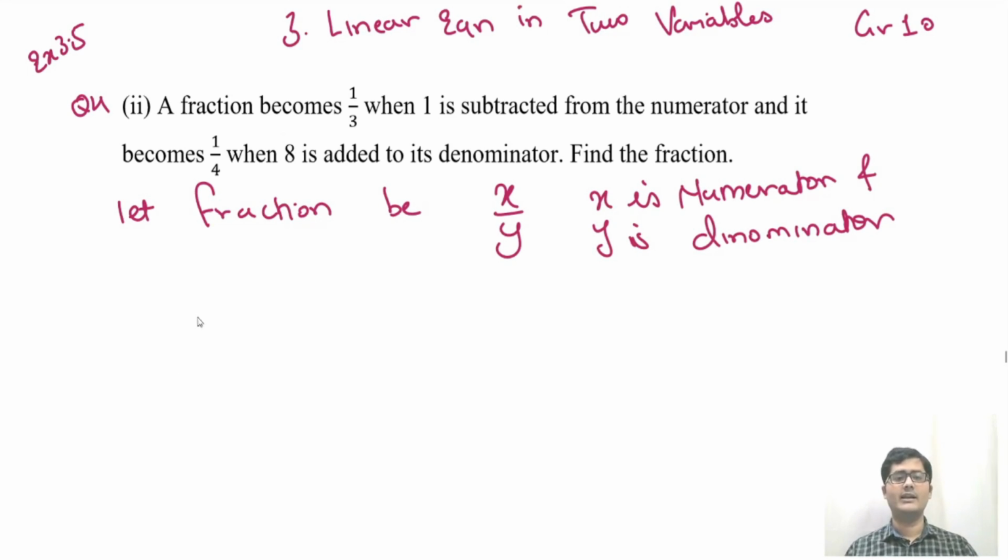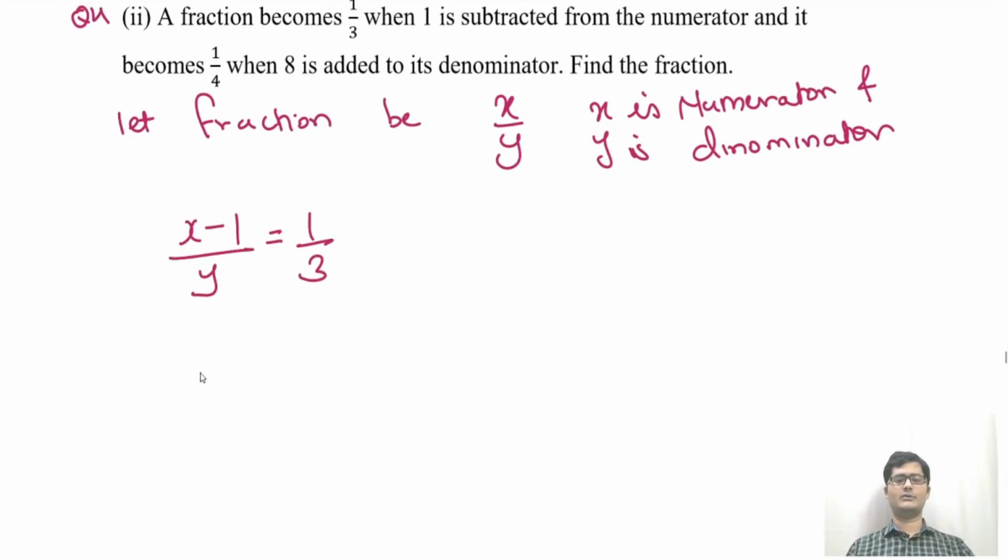Now what they are saying: a fraction becomes 1 by 3 when 1 is subtracted from the numerator. So from the numerator subtract 1, keep the denominator as it is. So this fraction will become equal to 1 by 3. Let us simplify this first of all. So this becomes 3 into (x minus 1) is equal to y into 1. That is cross multiplication.